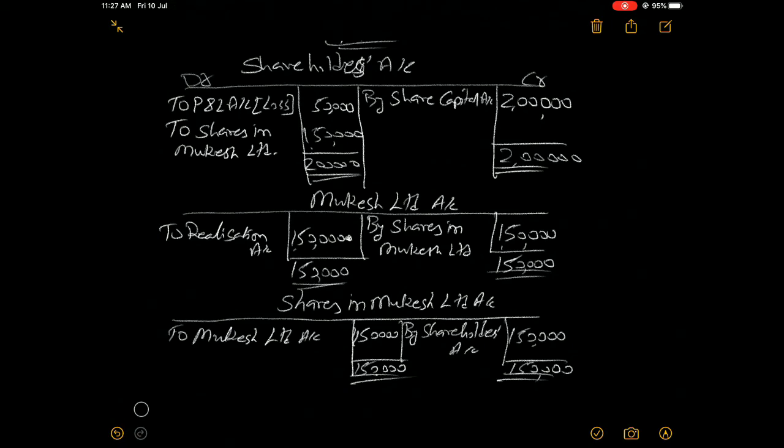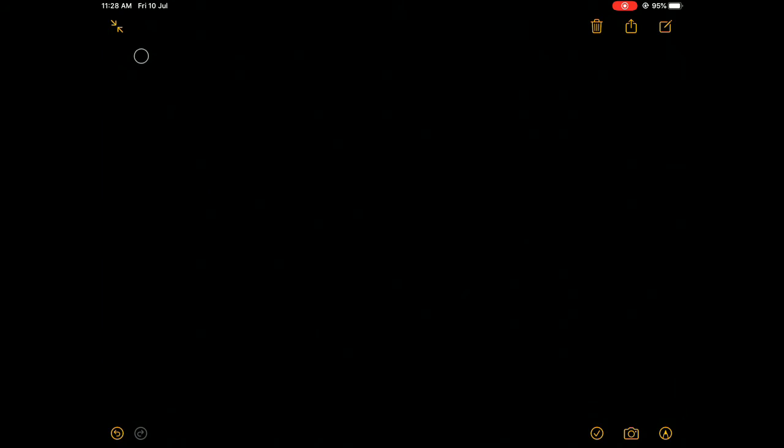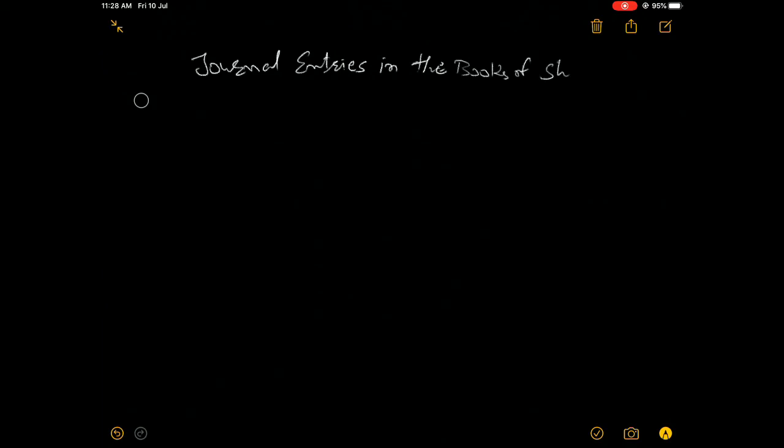Now we are trying to understand the journal entry. How to journalize the entry in the books of Sankar Limited? So we write down the journal entry in the books of Sankar Limited.